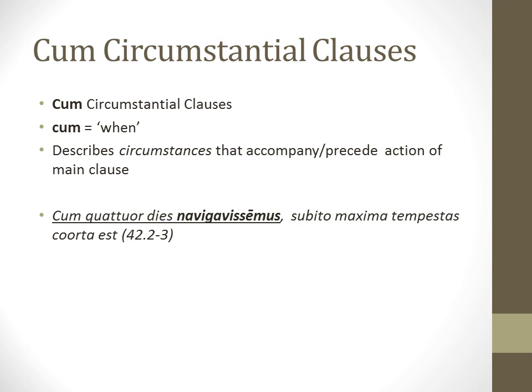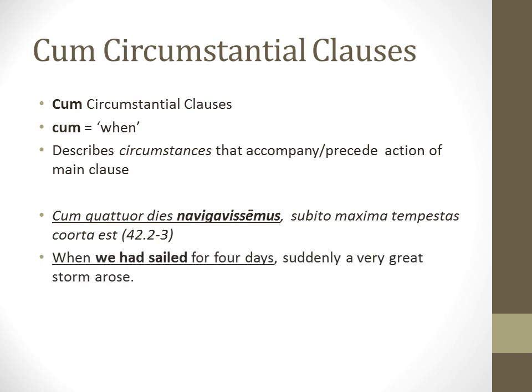So this sentence from the first video, also from chapter 42, cum quattuor dies navigavissemus, subito maxima tempestas coorta est. The translation, when we had sailed for 4 days, suddenly a very great storm arose. Here is our main clause in red. Suddenly a very great storm arose. Well, what happened before that? What was the circumstance of events or actions that happened before that storm could arise? Well, we had sailed for 4 days.